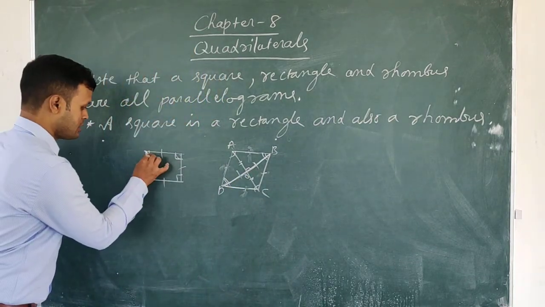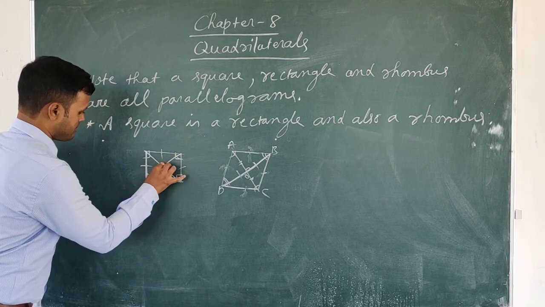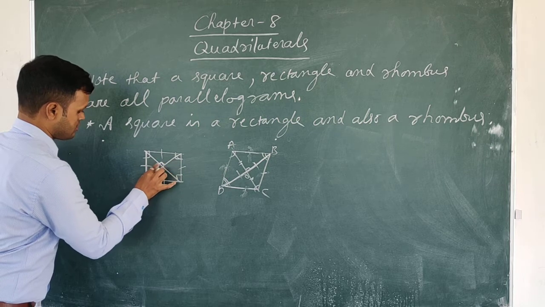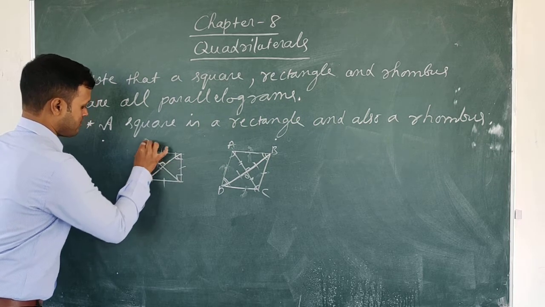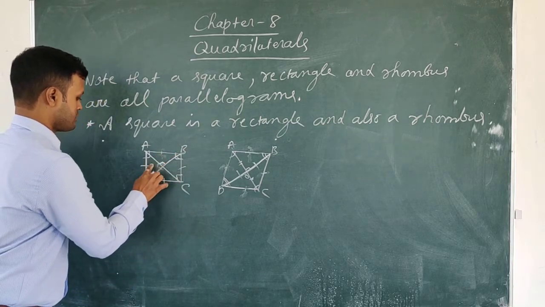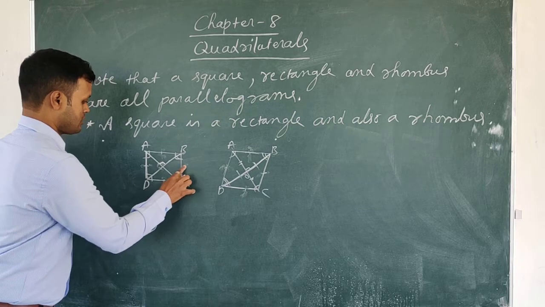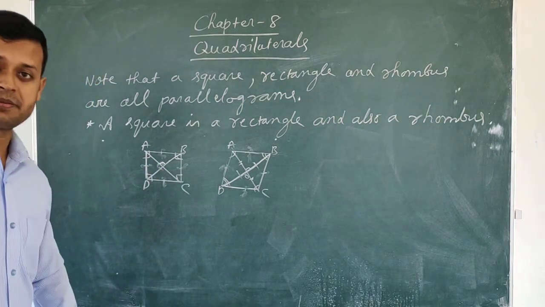In the square also, the diagonals are perpendicular bisecting to each other. These are perpendicular also. Okay, so if I consider this A, B, C, D, here also students you will see that in the square also the diagonals bisect each other, and the diagonals bisect each other at right angle.